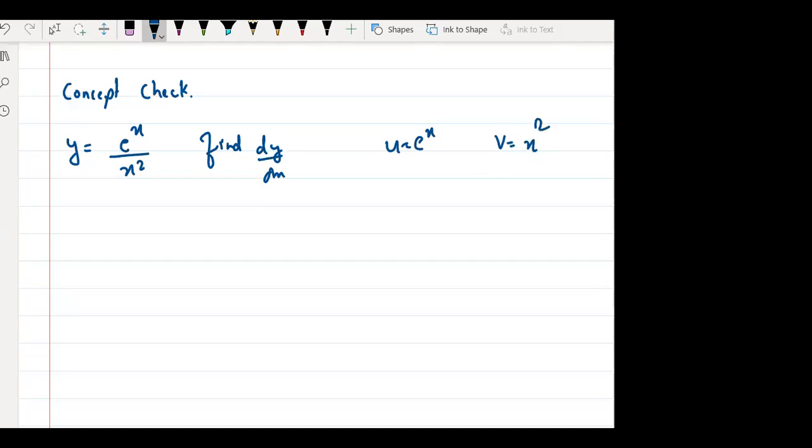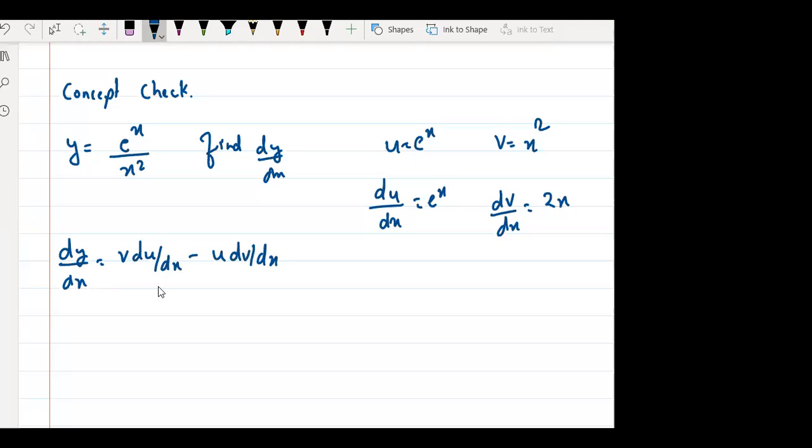Step by step. Okay. Very good, Samarth. But where did the sine come from, Samarth? Okay, x square. Okay, sir, yes. Alright. What is du by dx? So it is e to power x only. Differentiation of e to power x is e to power x. What is dv by dx? It is dx square by dx, which is 2x. Then write the formula. dy by dx is equal to v du by dx minus u dv by dx whole divided by v square. Step by step, write it down.